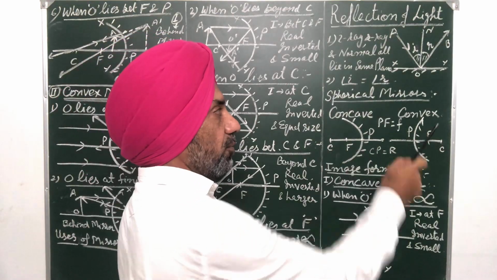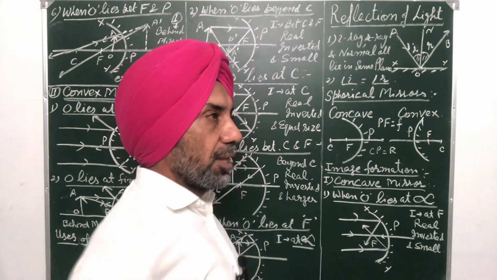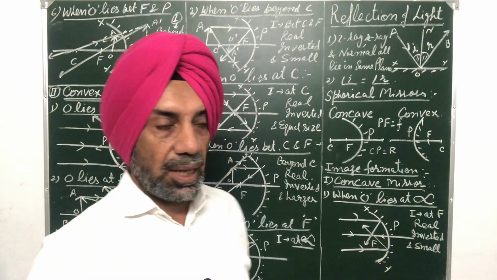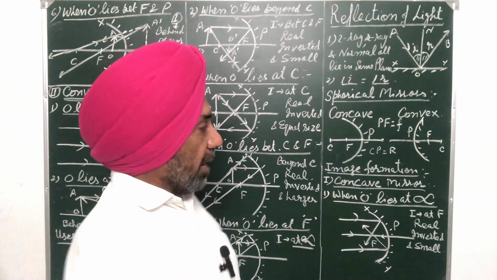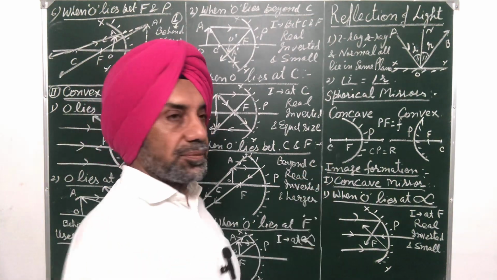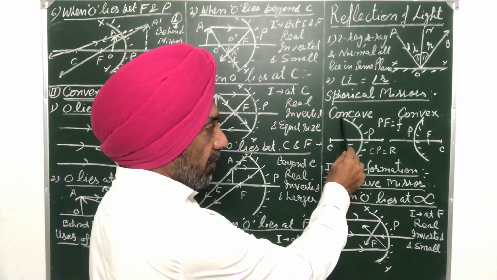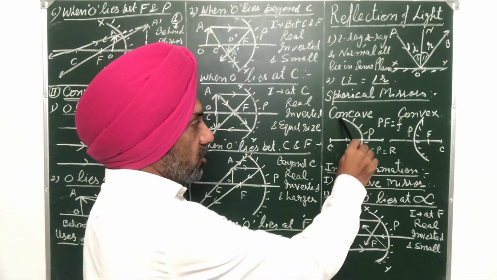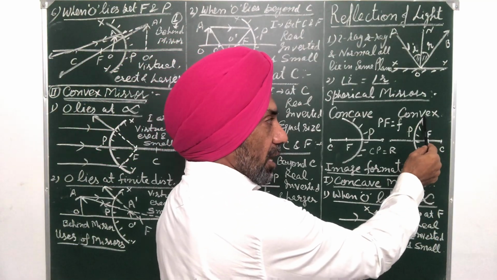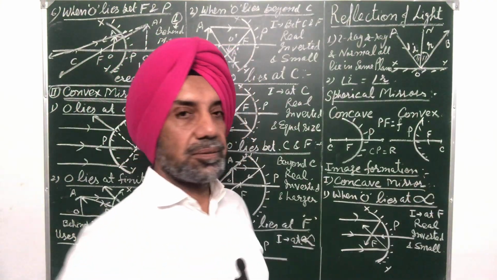So we have two types of spherical mirrors. One is concave mirror, other is convex mirror. So both these mirrors, basically they're a part of a sphere, part of a sphere having center, say C. And this is known as center of curvature. In concave mirror, the inner surface is the reflecting surface and outer surface is polished. In convex mirror, the outer surface is reflecting surface and inner surface is polished.